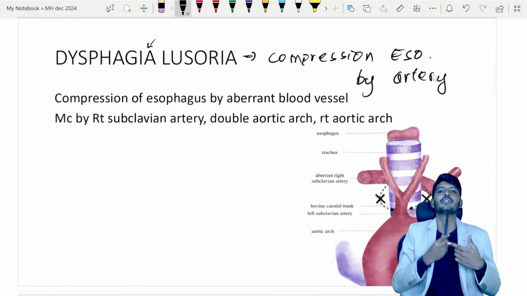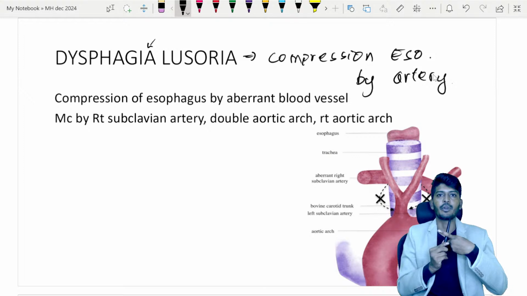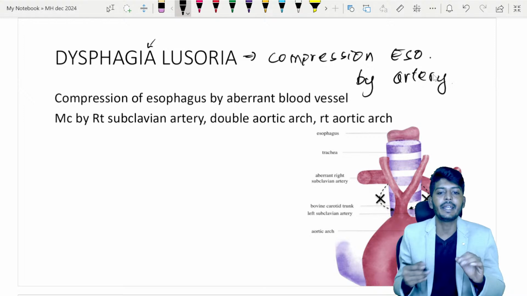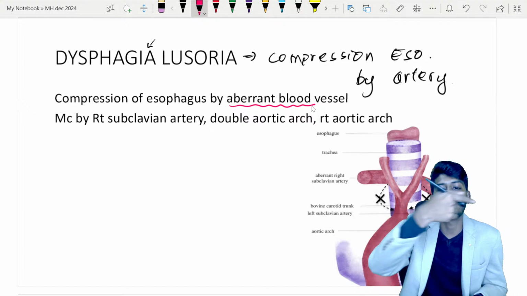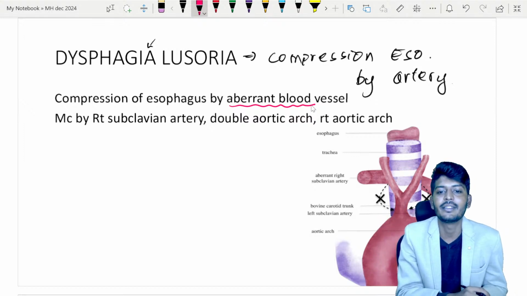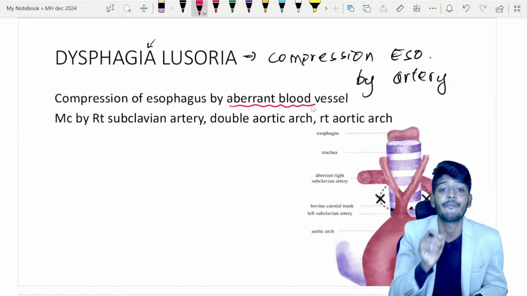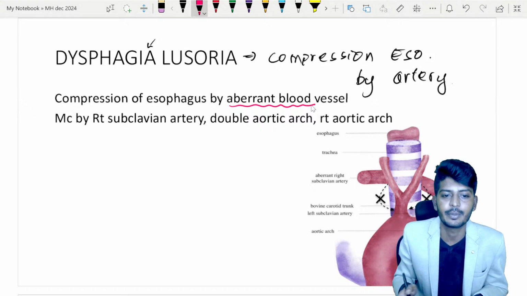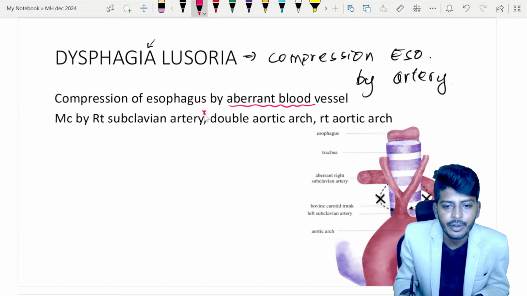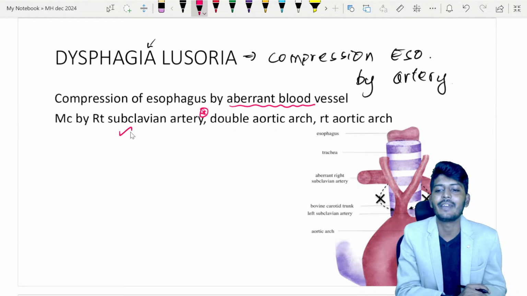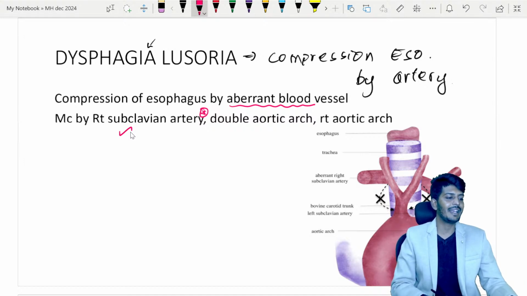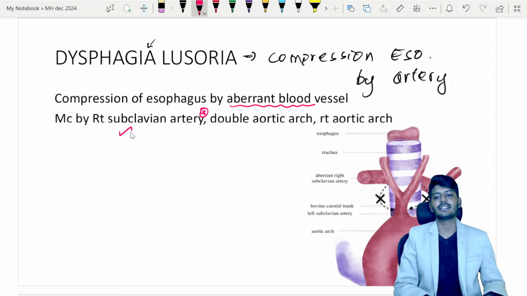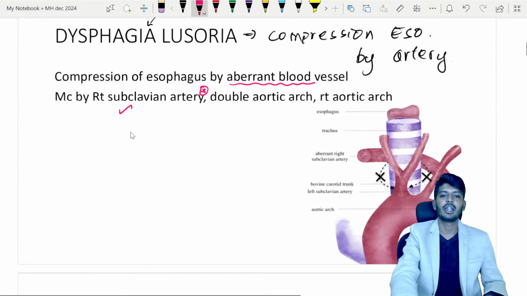Some artery abnormally closes in. What happens? The esophagus is going like this, and some artery will come and put pressure on the esophagus, leading to shutdown of the esophagus. It is commonly caused by an aberrant, meaning abnormal, anatomical blood vessel. Abnormal anatomy has been formed for the blood vessel. They will ask you which is the aberrant vessel most commonly causing this problem. The most common aberrant vessel is the first one, the right subclavian artery. So you need to be very careful about the answer you give: the right subclavian artery is the common artery which causes dysphagia lusoria.